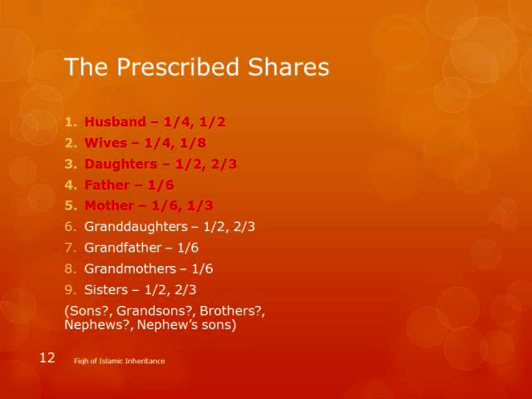So the prescribed shares that I mentioned, prescribed shares and residual shares, right? So what are those fractions? We are going to see how these fractions differ. I have detailed examples for each of these, but just a brief guideline for you, that these are the fractions. Husbands can get these fractions, wives this, daughters this, father this. There are some situations where this changes, but it is just from these fractions.